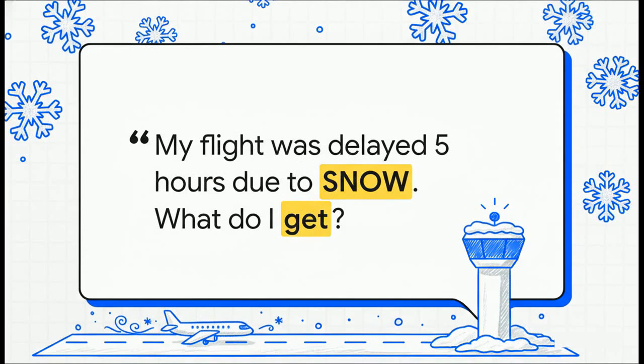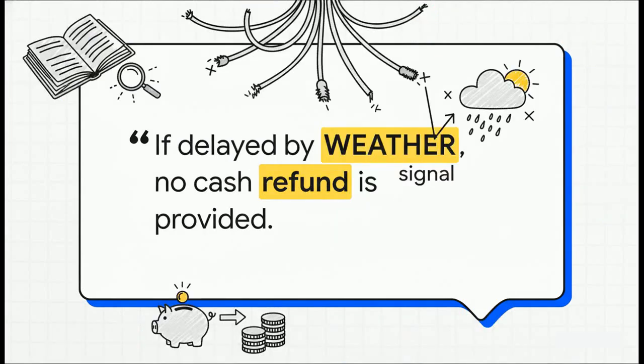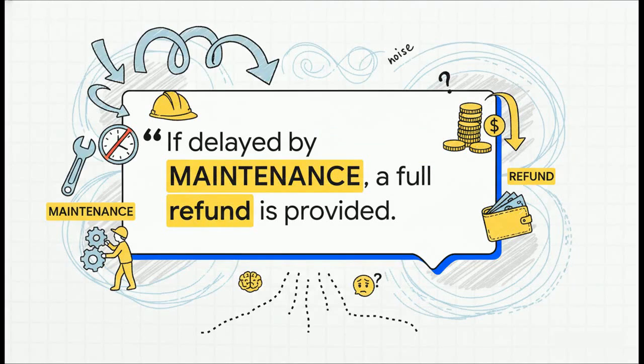Okay, so here comes the user's question. It's simple, it's direct, but the most important token, the one little piece of information that should guide this entire search, is the word snow. That's the signal. Now, buried deep inside that giant knowledge base, way down in paragraph 21, is the correct answer. It clearly says that delays caused by weather do not get a cash refund. Simple enough, right? But then, way later, down in paragraph 101, there's a distractor. It also talks about delays and refunds, but for a completely different reason, maintenance. This is the noise that's about to cause all the trouble.